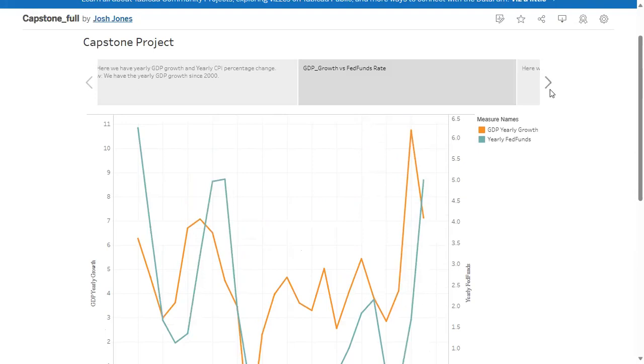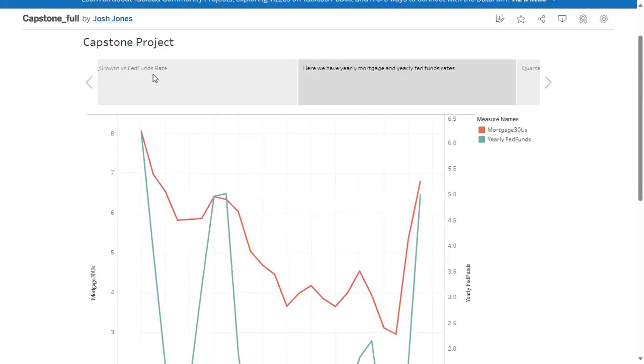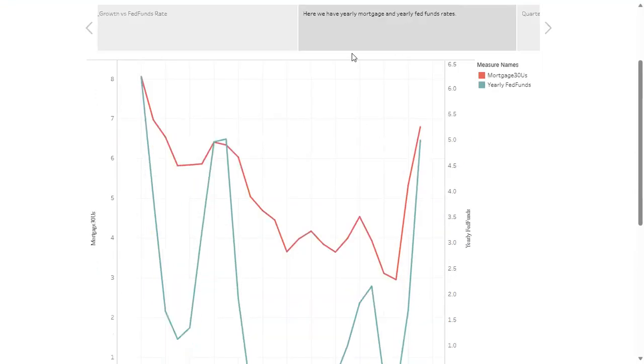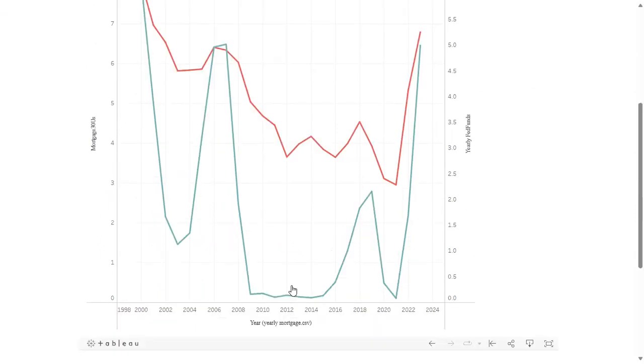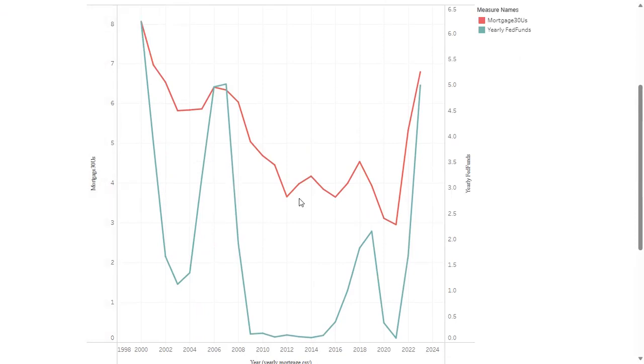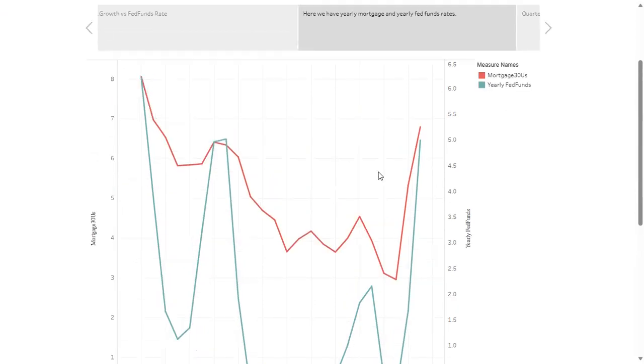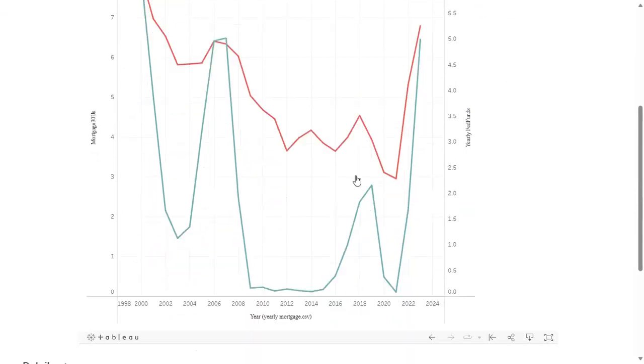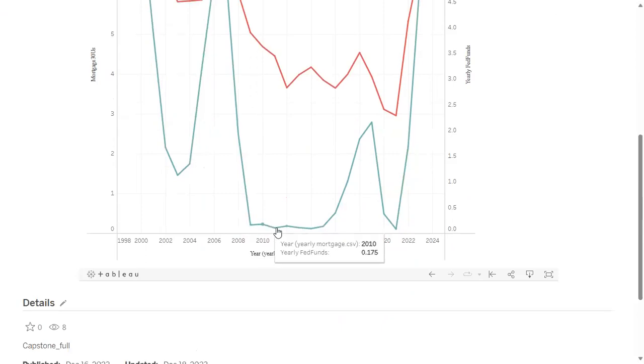Okay, here we have the mortgage rate and the yearly Fed funds rate. So I was really expecting the Fed funds rate to be more stable than the mortgage rate, but the variance in the Fed funds rate, it's going between 0 and 8%, but mortgage rate over time is sticking between 2.5 and 6.5. So you can also see down here where they were keeping the Fed funds rate really low.